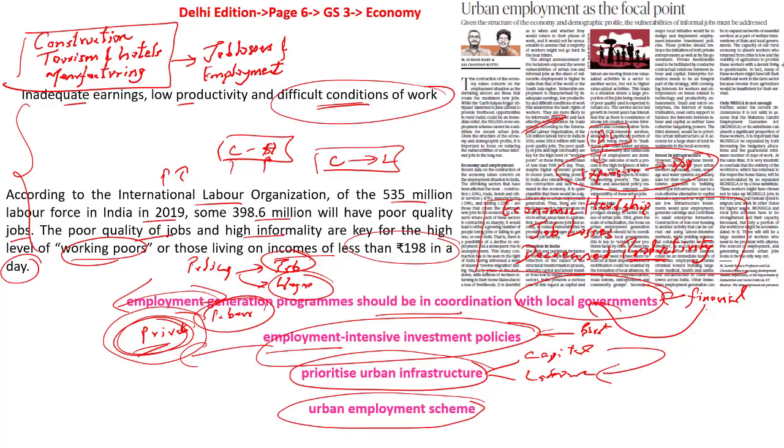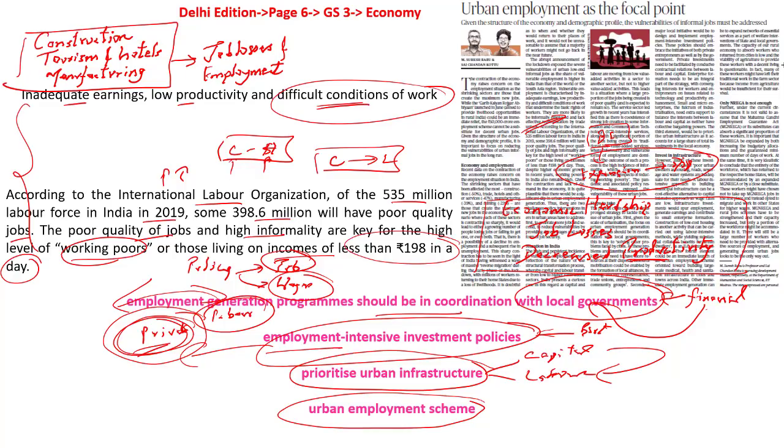We have the MGNREGA when it comes to the rural economy. We also require a number of schemes and programs when it comes to the urban sector as well. What should we do? We should start building large-scale medical, health and sanitation infrastructure projects. When this is initiated, the unemployed youth in the urban areas can be employed and they need not go back to their native places, is the fourth argument given by the author.